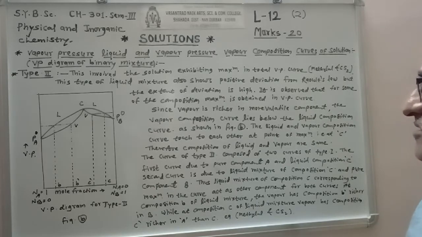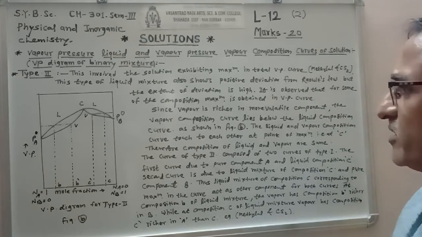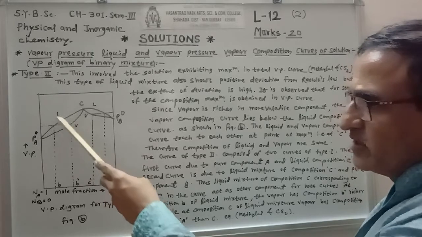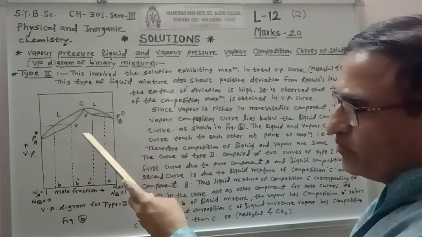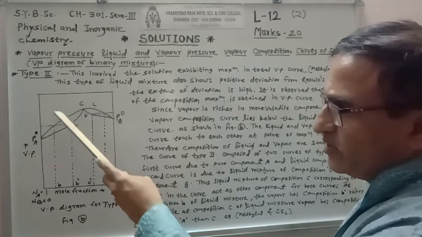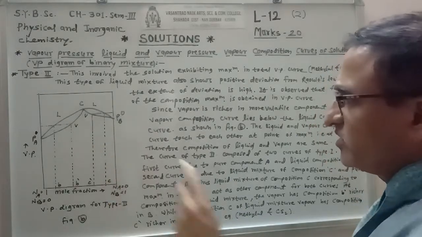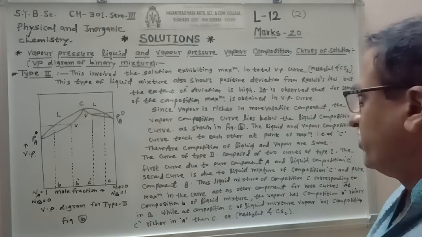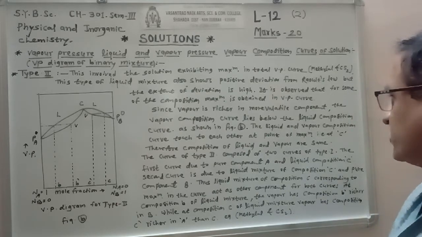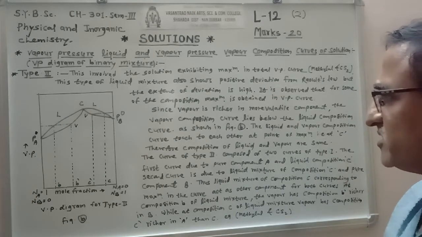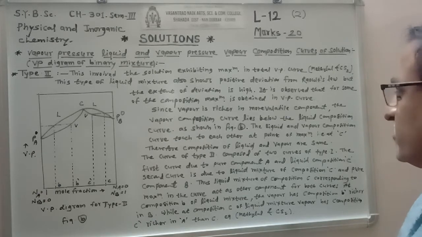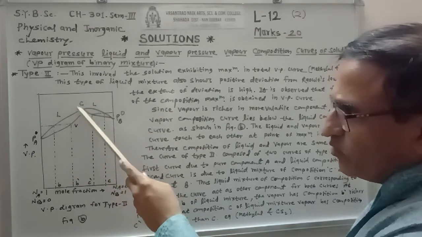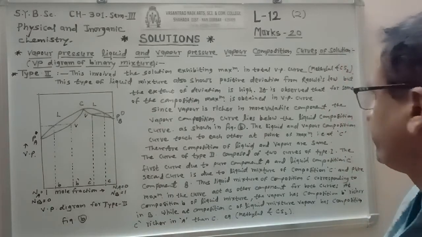Since the vapor is richer in the more volatile component, the vapor composition curve lies below the liquid composition curve, in both diagrams, as shown in figure B. The liquid and vapor composition curves touch each other at the point of maximum, that is, at point C. So the liquid and vapor curves meet at one point.